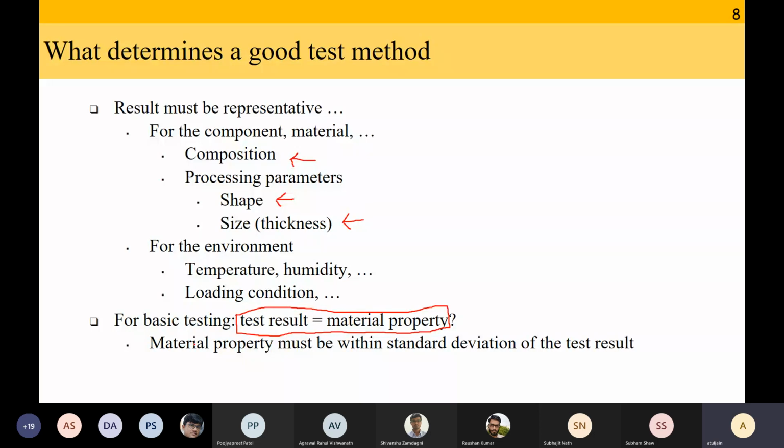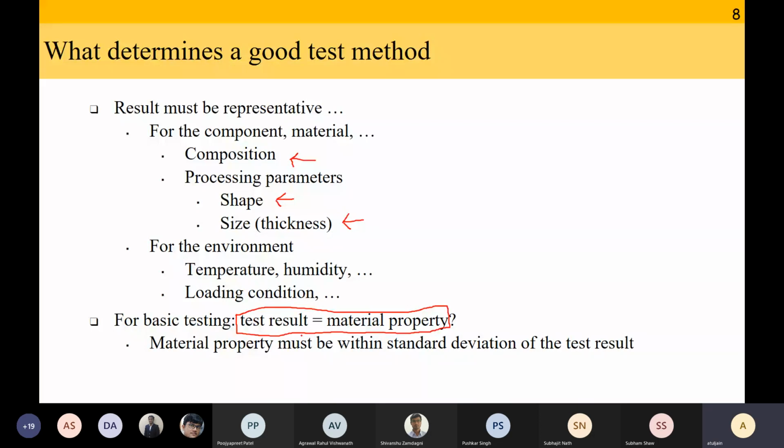It is not a property of the lab. It is not a property of the method chosen to test. It is like when I say Young's modulus of carbon fiber is 230 gigapascal, it doesn't matter who tests it. We should always get 230 gigapascal. Similar, because it is a material property. So that number 230 gigapascal has been determined by a good test method. That's why we are able to say carbon fiber's modulus is 230 gigapascal.